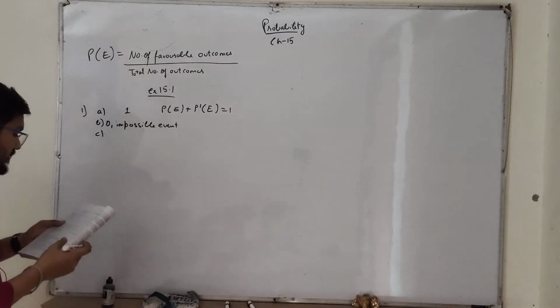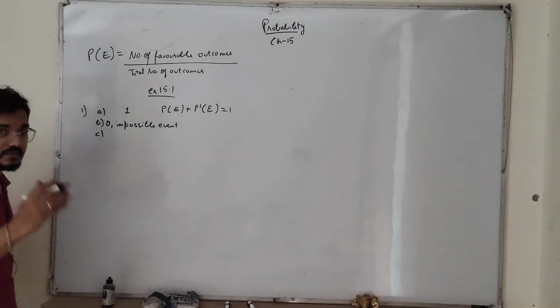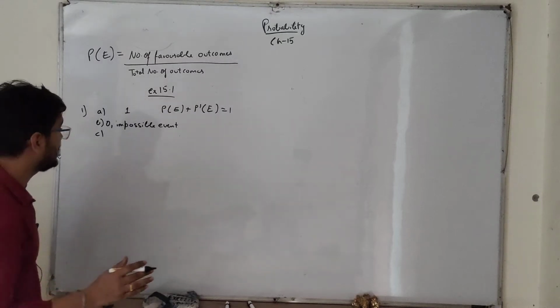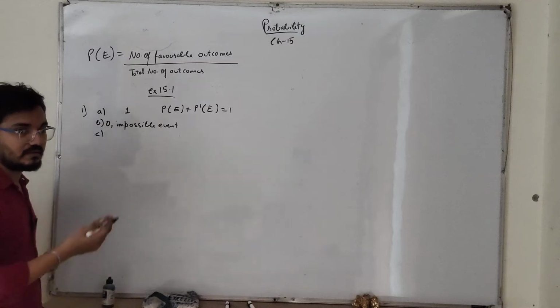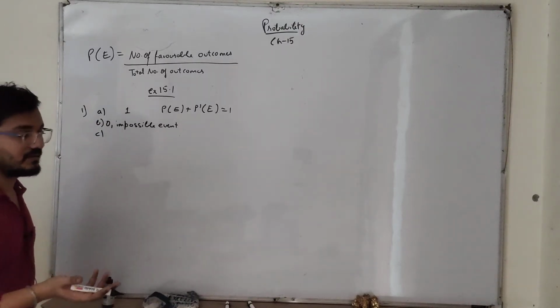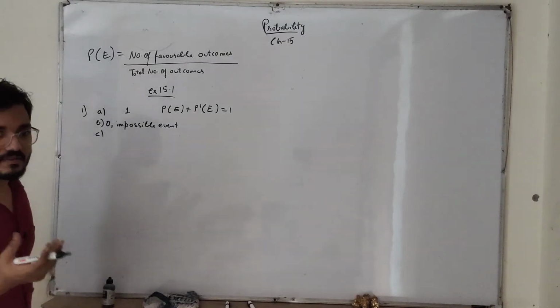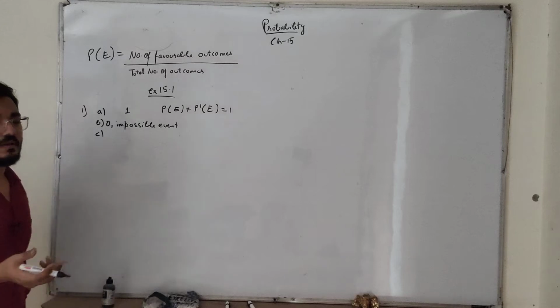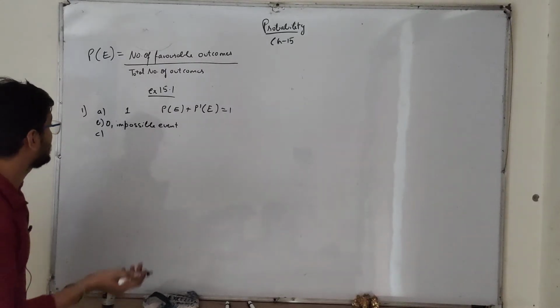C. The probability of an event that is certain to happen is, certain means it will definitely happen, right? If somebody is having some nutritive food, or somebody is having some apple or some mango which is healthy, so definitely you'll get some nutrients, right?